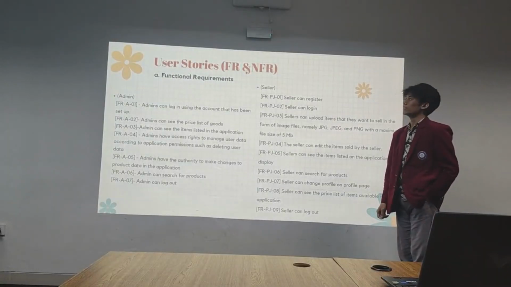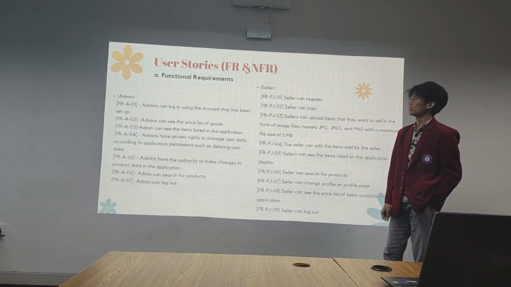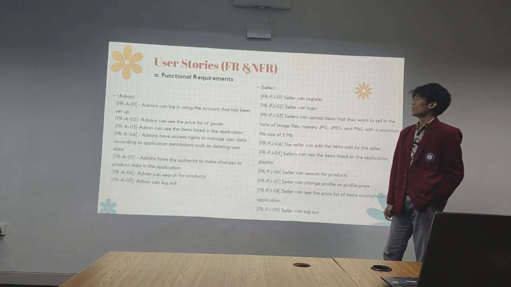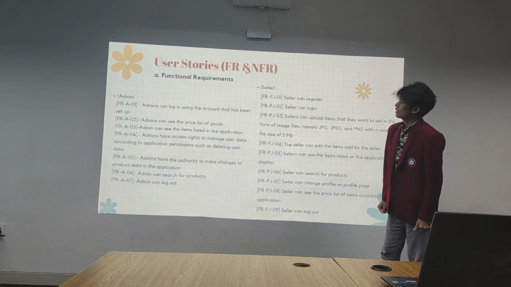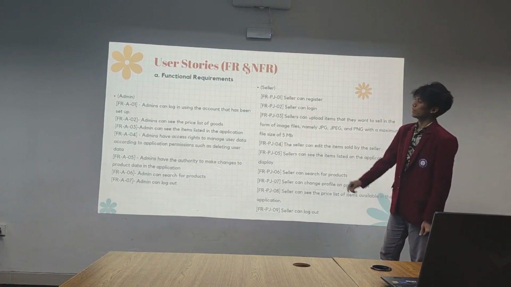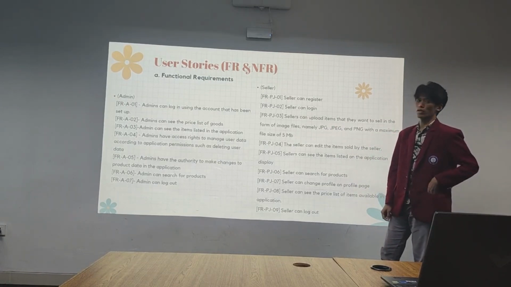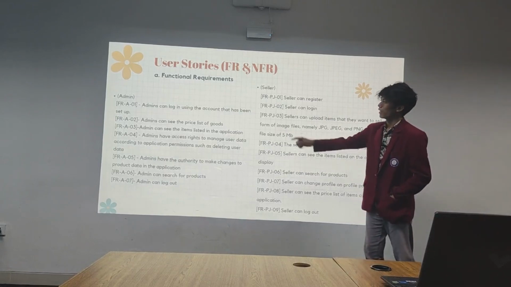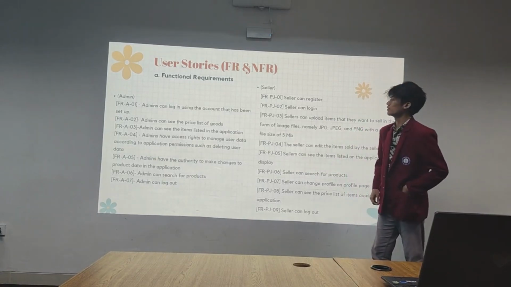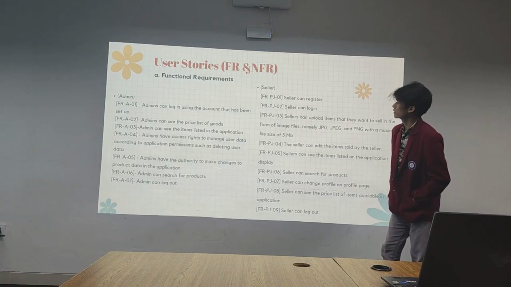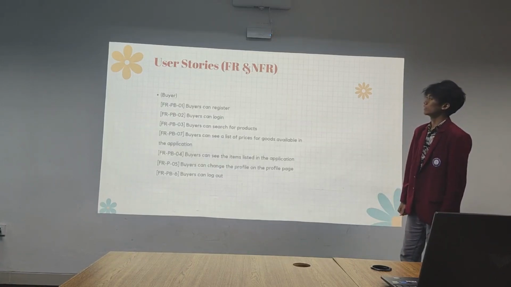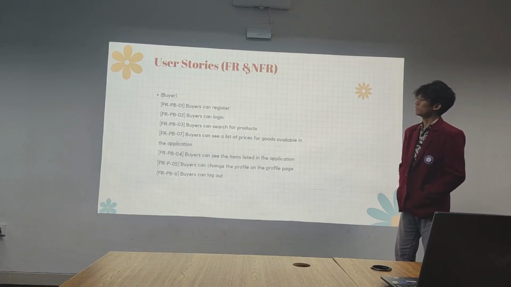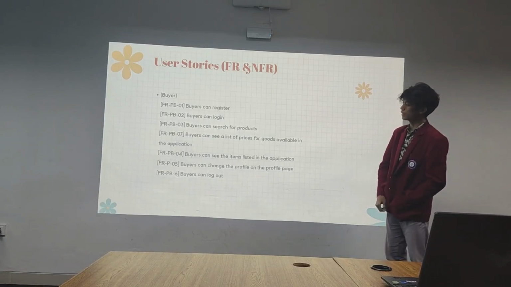Okay, here are the user stories for the functional requirements and non-functional requirements for our application. This slide displays the functional requirements for admin and seller. As an example, admin can log in using the account that has been set up, and seller can register. Next. This is the functional requirements for buyer. The examples are from buyer can register until buyer can log out.